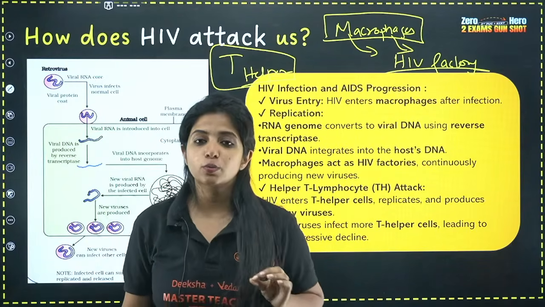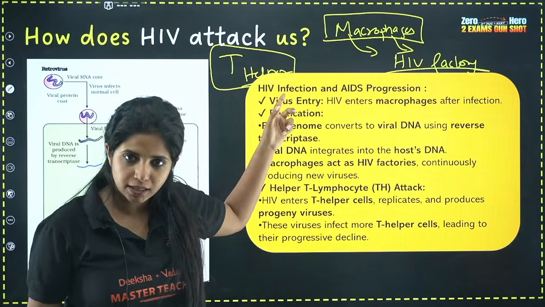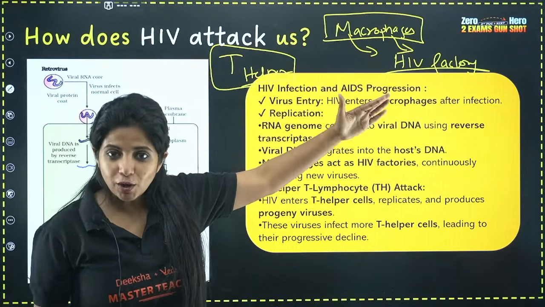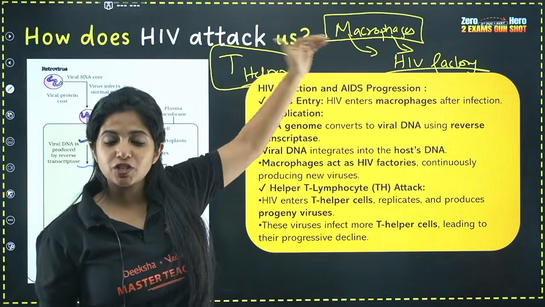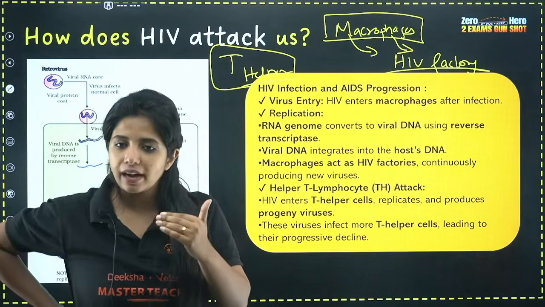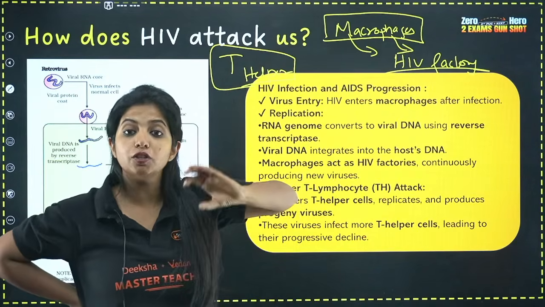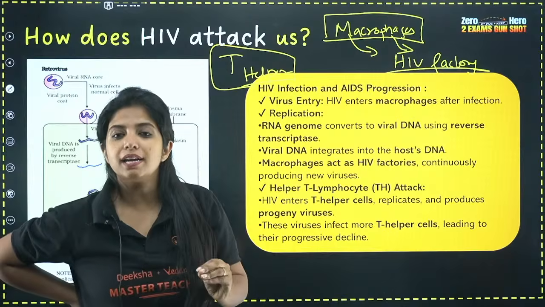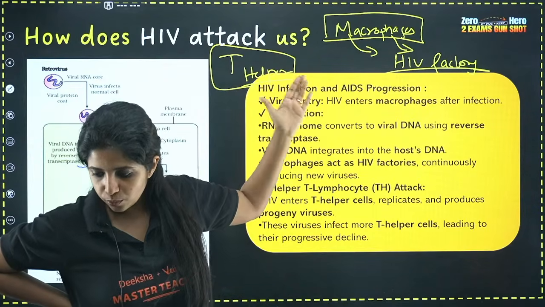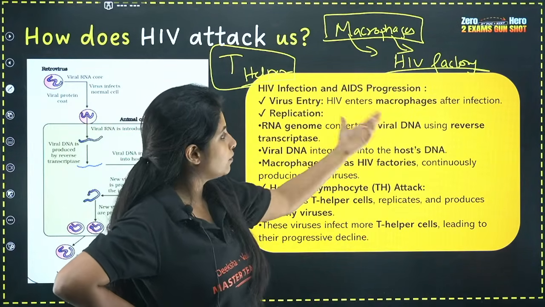So if you're asked which cell the HIV virus affects the most, it is T helper cells. What is the HIV factory? It is macrophages. If you are given macrophage and T helper cells as options and asked which one is the HIV factory, it is definitely macrophages. Which one is the cell targeted by HIV viruses? It is T helper cells. Okay, please know that. Yes, the RNA genome converts to viral RNA.